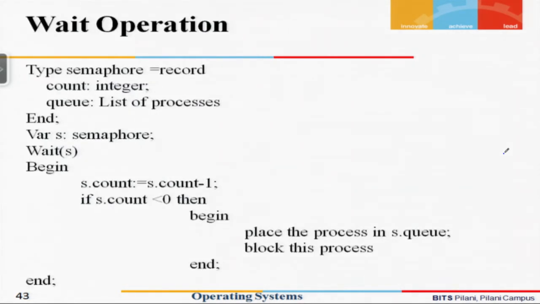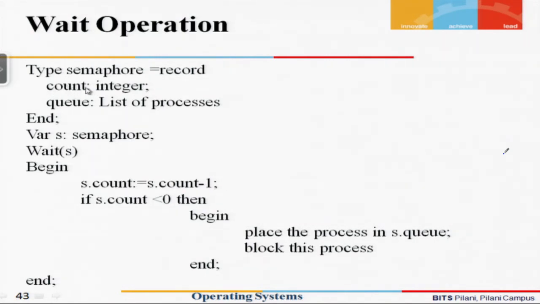Let us look at a wait operation. We have simply said that wait is a decrement operation. Let us elaborate a bit. Here we are trying to indicate a wait as a function. We assume the semaphore to be a structure. In this context, when it is written as a record, it essentially means that the semaphore is a structure, and this structure has two elements.